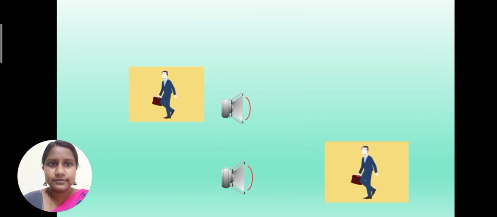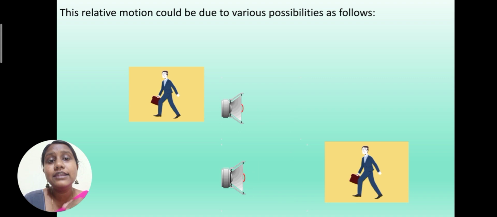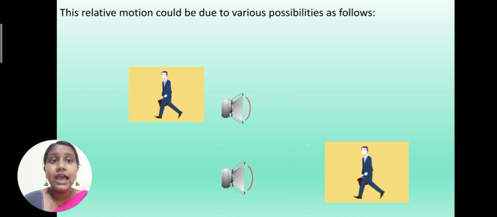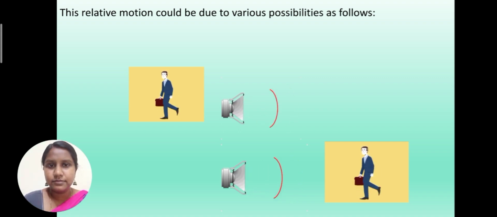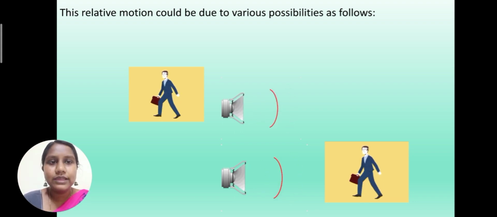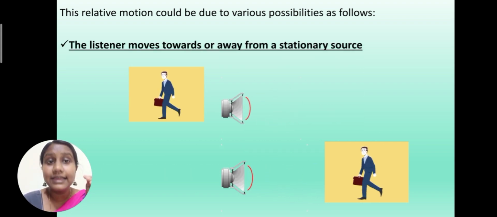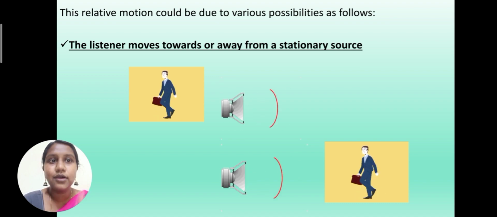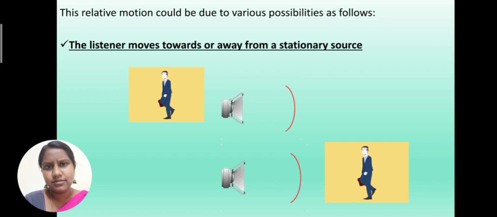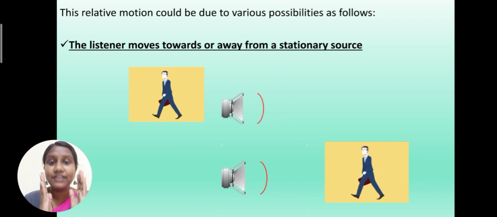Now we are going to see the possibilities, that is, the relative motion could vary due to various possibilities. All we need is a source and a receiver. In this picture, first we are going to see the first possibility, that is, the listener moves towards or away from the stationary source. What is meant by stationary? That is, it will be in rest position.